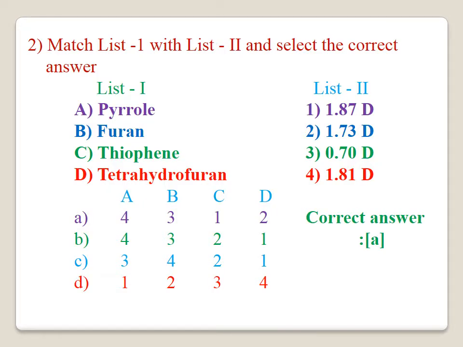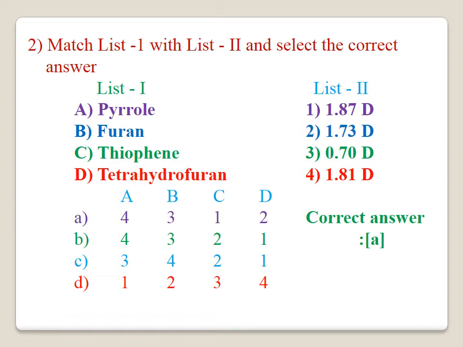Question number 2. Match list 1 with list 2 and select the correct answer. In list 1, the compounds are given and in list 2, the dipole moments are given. We are going to match list 1 with list 2. First case, pyrrole has the dipole moment of 1.81 D. Furan has the dipole moment of 0.70 D. And thiophene has a dipole moment of 1.87 D. And tetrahydrofuran has a dipole moment of 1.73 D. Therefore, the correct answer for this question is A.